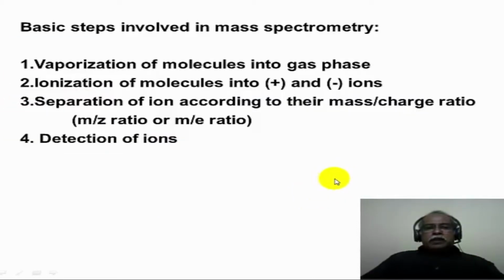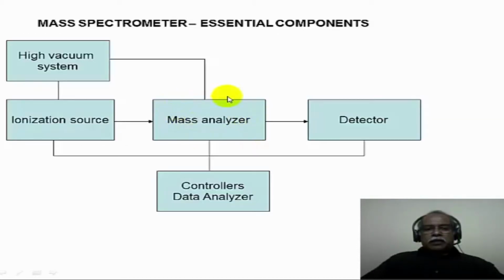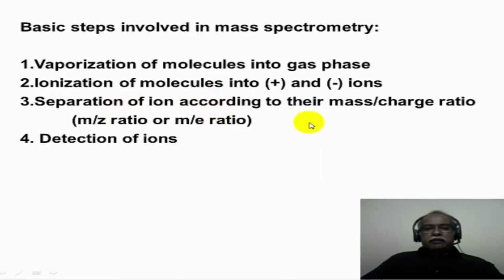The basic steps involved in mass spectrometry are as follows. The sample has to be vaporized and brought into the gas phase, and we are talking about the gas phase technique in mass spectrometry. Ionization of molecules into positively charged ions and negatively charged ions is part of the technique. In other words, one can say that mass spectrometry is all about the ions that are produced in the gas phase and the chemistry of the ions that we deal with in the gas phase. Then the separation of ions according to their mass to charge ratio is the second part of it, and the mass analyzer does this separation.